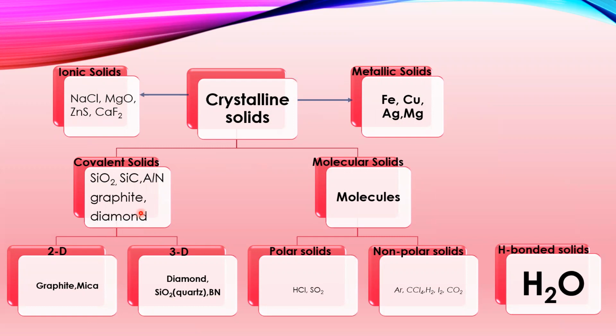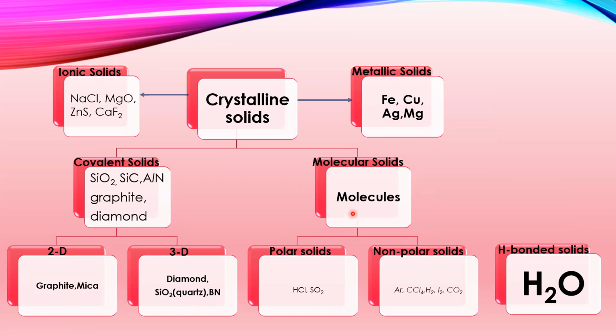Covalent solids are again classified into two-dimensional and three-dimensional. In two-dimensional, graphite and mica come under the two-dimensional covalent solids. Covalent solids are also known as network solids, because they are formed by a networking structure. And diamond, quartz, boron nitride, aluminum nitride all come under the 3D covalent solids.